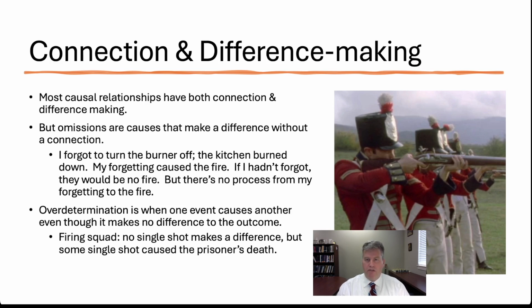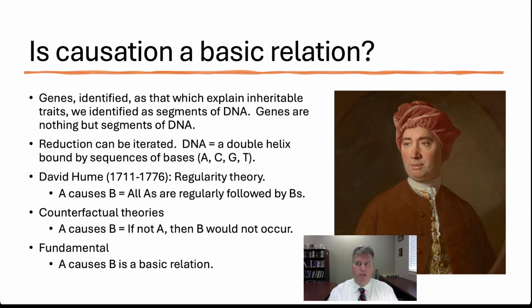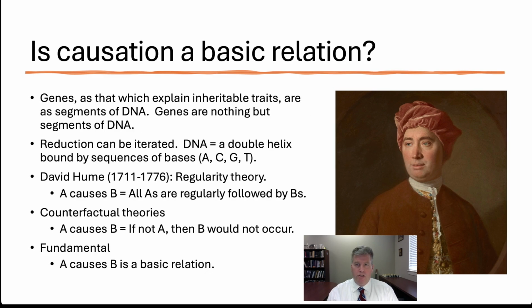For counterfactual accounts, you want to be able to say something about overdetermination and how you can have causation in the face of overdetermination, when it's not the case that if the particular cause didn't occur, then the event wouldn't have occurred. Another question that we want an account of causation to be able to answer is to tell us about the nature of the causal relation. Is causation a basic relation, or can it be analyzed in terms of other, more basic relations?